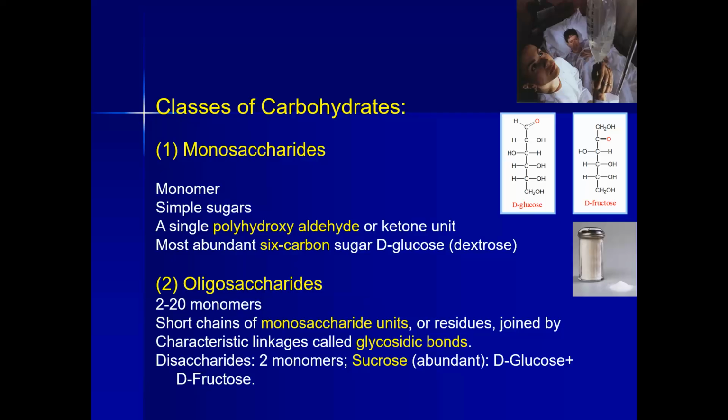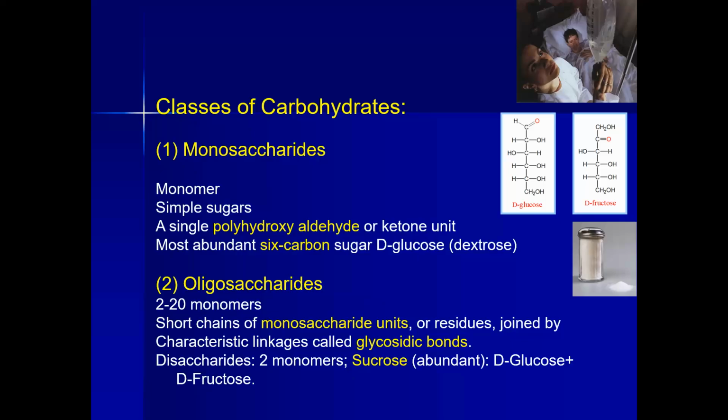Oligosaccharides are all those carbohydrates in which either 2 or more than 2 monomeric carbohydrates join with each other via a glycosidic bond. We would be discussing in the coming slide what a glycosidic bond is, but from here you have to just keep in mind that monosaccharides are simple sugars, only one carbohydrate